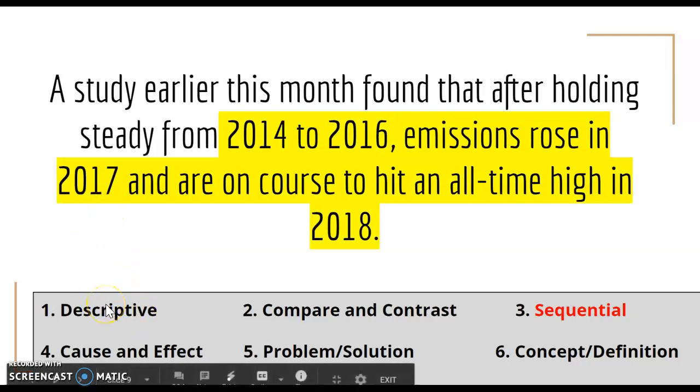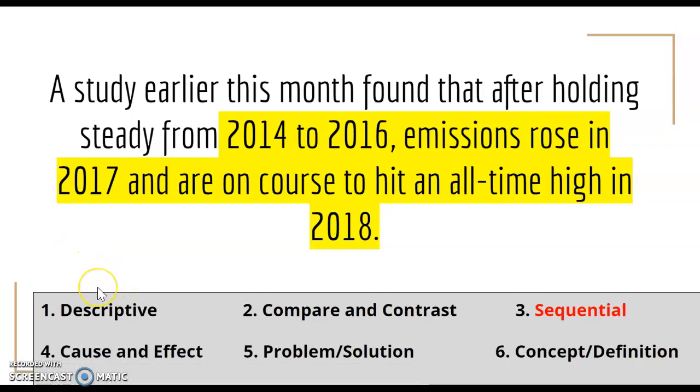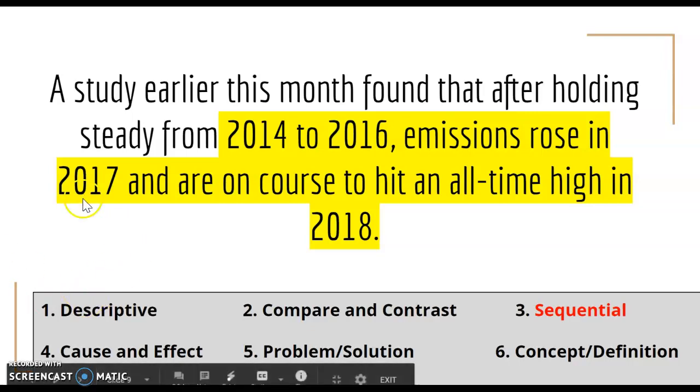Hopefully you were able to identify that it's a sequential relationship. Anytime you have several dates, that should be a pretty clear signal that we're talking about sequences or putting things in order. And this is essentially telling us that there was a course of events that happened from 2014 to 2018 where emissions are rising and hitting all-time highs. But again, if you see those dates, you should probably have a pretty good sense that we might be talking about a sequential relationship.